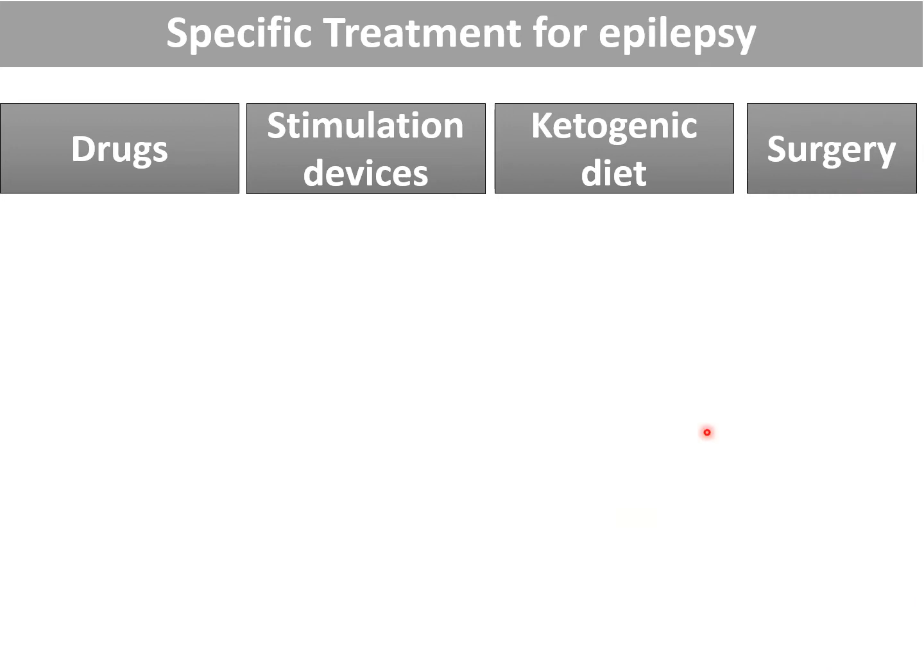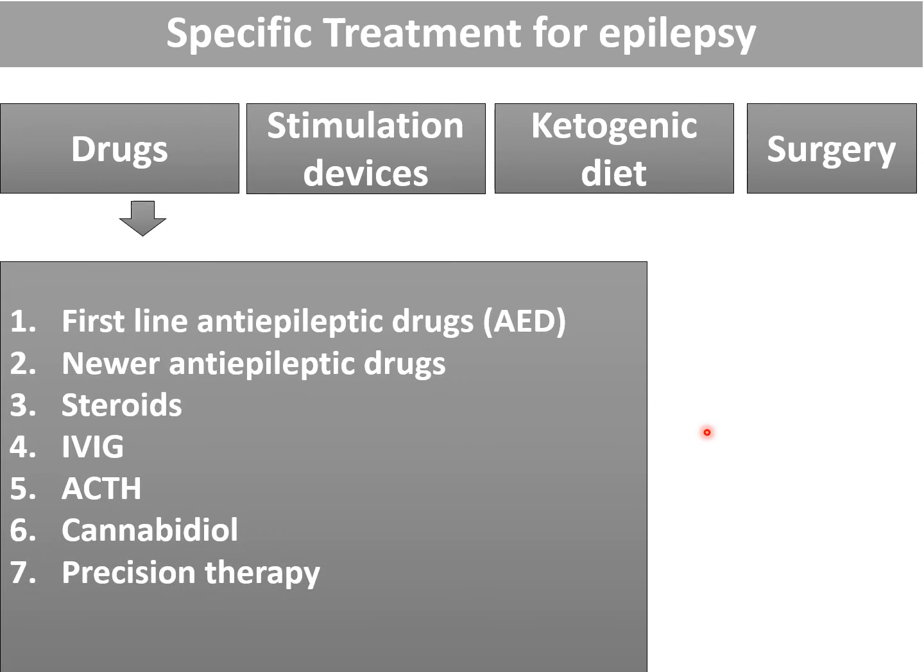So in drugs, there are various drugs which are useful for epilepsy. First are the first line anti-epileptic drugs, which are the old ones, and the newer anti-epileptic drugs. There are various newer anti-epileptic drugs available. Steroids are indicated in some special conditions. There is a role of IVIG and ACTH, for example in West syndrome, and nowadays there is a role of cannabidiol, and precision therapy is indicated in some special conditions, for example if the patient is having vitamin responsive epilepsy. So now I am going to tell you the details of all these drugs.